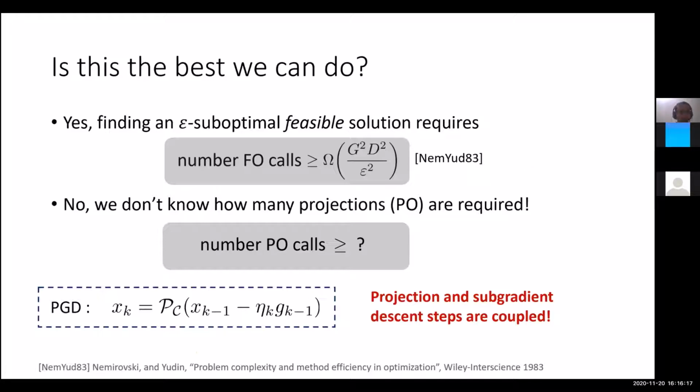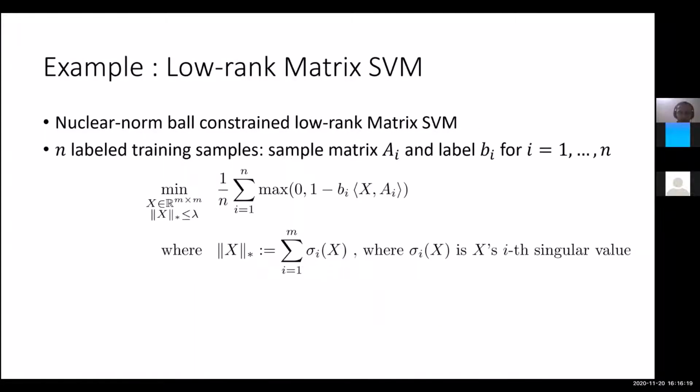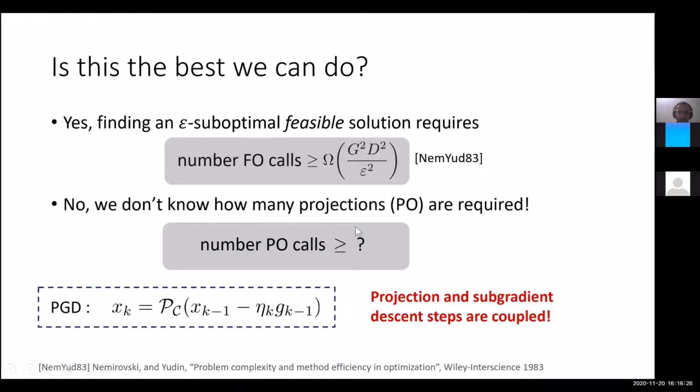Okay, so let me move on. Before I go there, let me convince you why worrying about the number of projection oracle calls is actually important. Most of the prior work only focuses on minimizing the number of first order oracle calls, and we don't have any work which asks whether the number of projection oracle calls can be reduced from 1 over epsilon square.